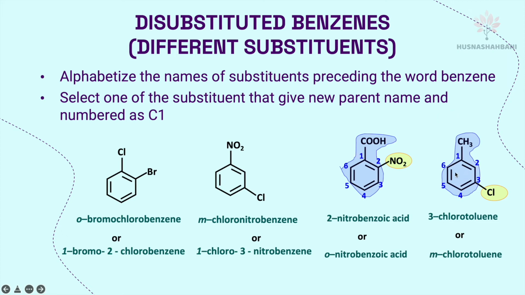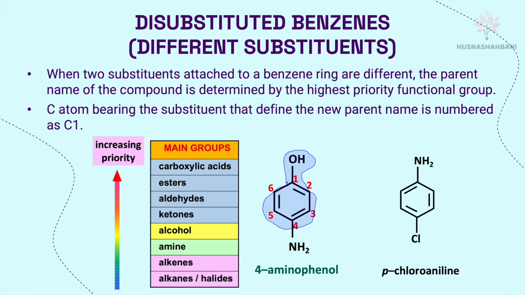And here the parent is not benzene anymore, the parent is toluene. So a benzene ring with 1 methyl, you call it toluene. When toluene becomes the parent, automatically this carbon will be carbon number 1 and this will be carbon number 3. So the name of this compound is 3-chlorotoluene or metachlorotoluene. Meta means at carbon 1 and carbon 3.